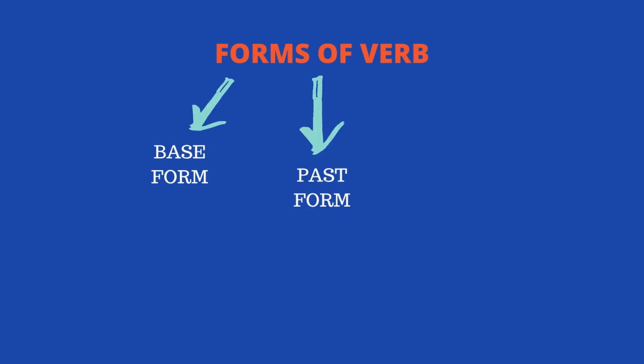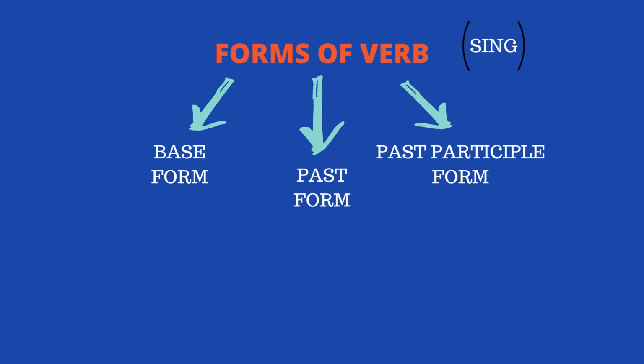So what are the different forms of verb? We will discuss them now. The forms of verbs are divided into three parts: base form, past form and past participle form. Let's take an example to understand what this means. With the base form, sing, it remains sing. For the past form, it becomes sang. And for the past participle, it becomes sung.